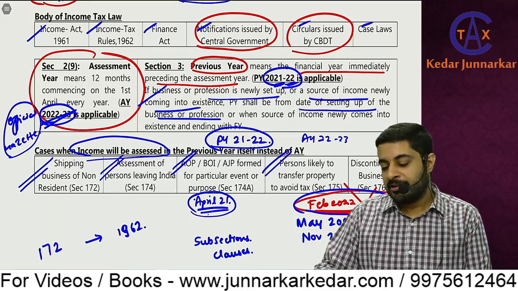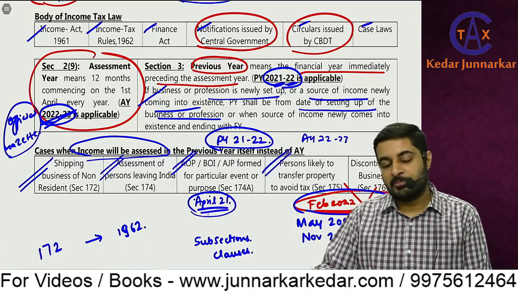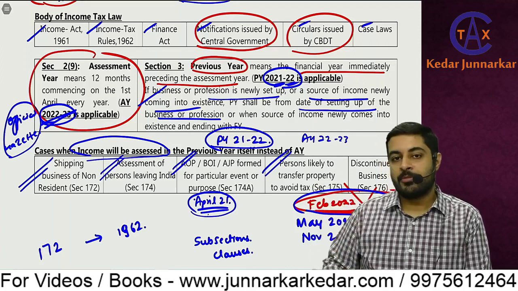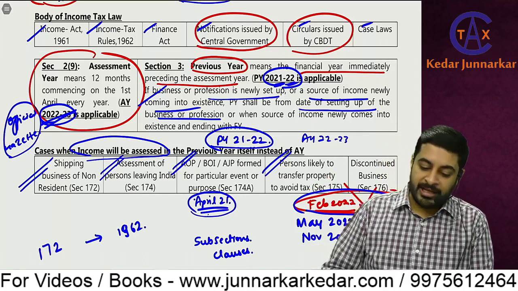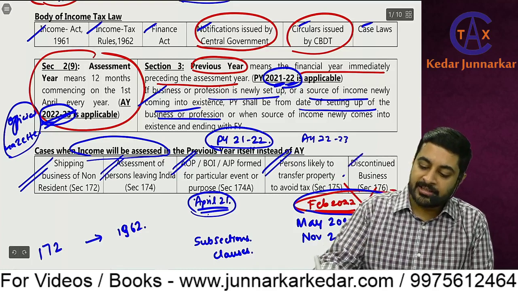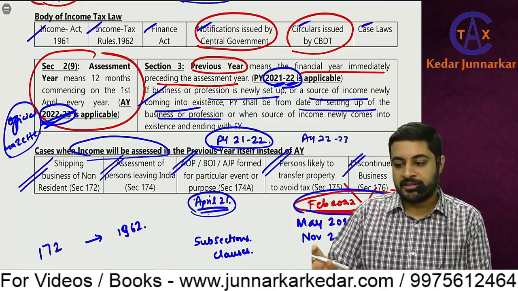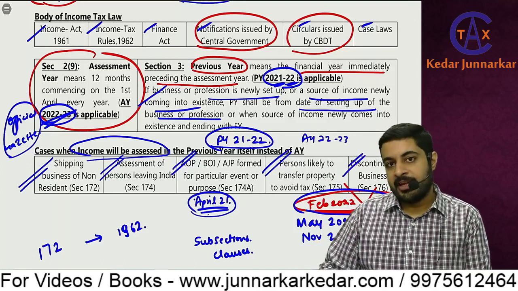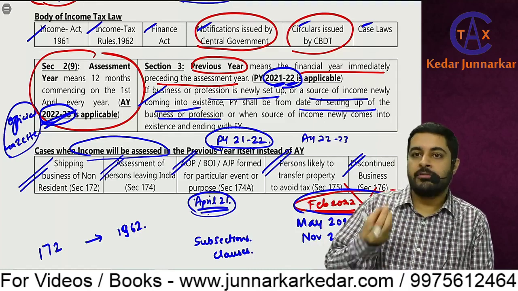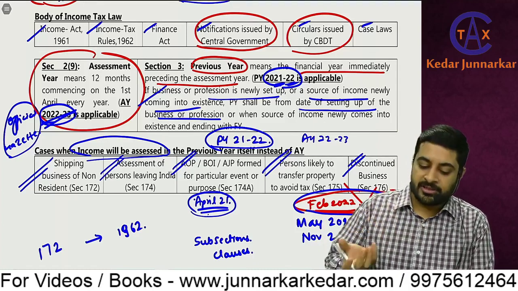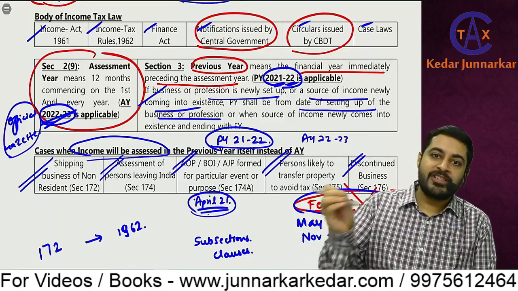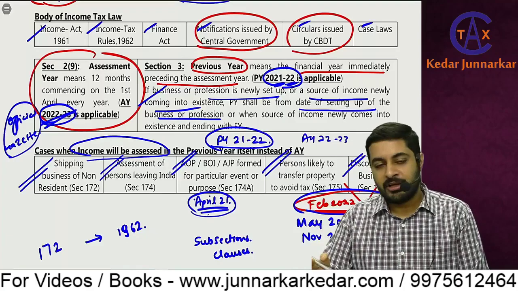If the income tax department feels that this person won't pay tax and will sell his property and run away, then tax can be collected from that person in the previous year itself. And discontinued business, section 176. If business is discontinued, then tax can be recovered with the officer doing it. The person will not do it on his own, saying I am leaving India so I will pay tax on my own. No, your officer will tell you, and only then this tax has to be paid.